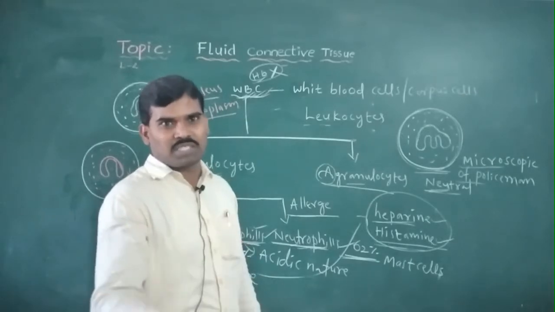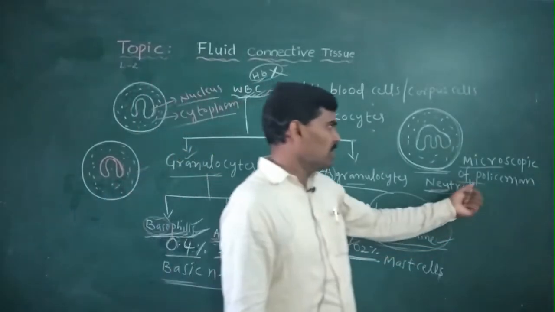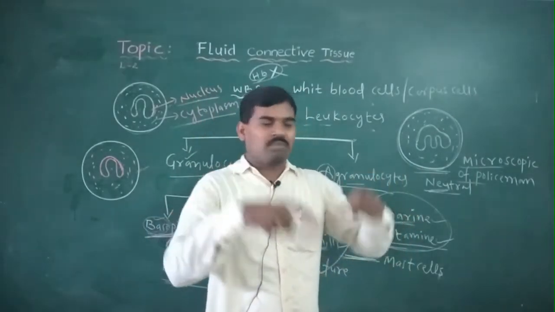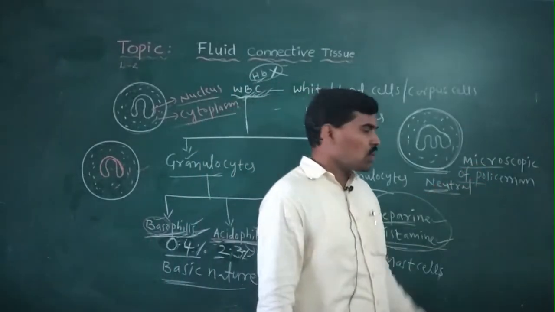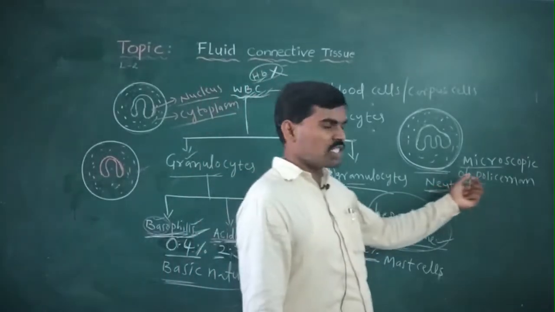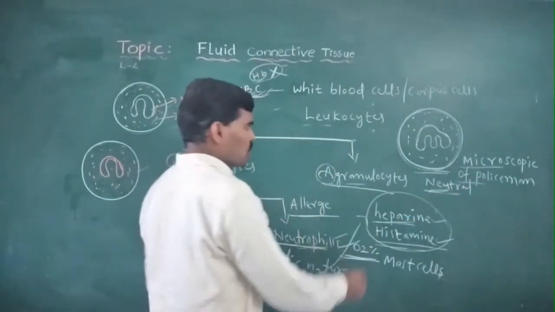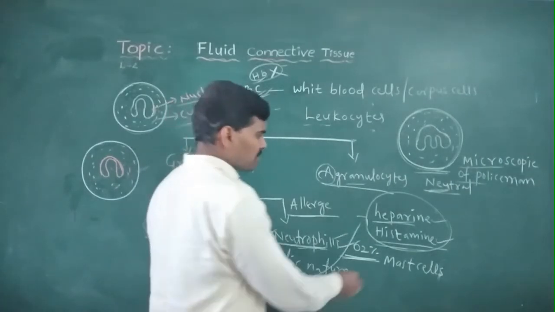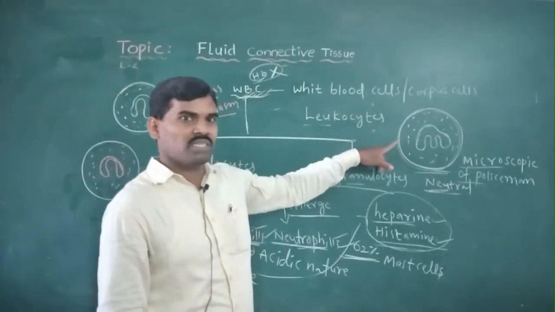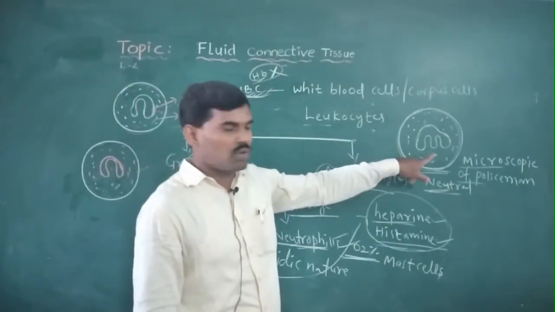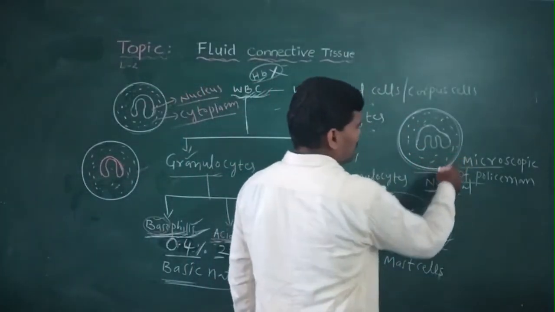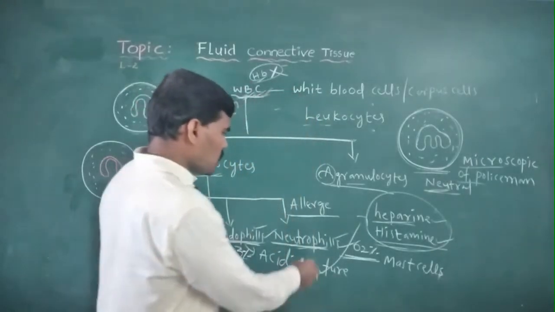Police means protection, the protector, so the name is policeman. The neutrophils protect our bodies, hence the name microscopic policeman. So commonly they are called neutrophils. How much percentage? 62% neutrophils. How many lobes of the nucleus are present? 3 to 5 lobes divide the nucleus, and cytoplasm with granules is present. So this is the neutrophils.